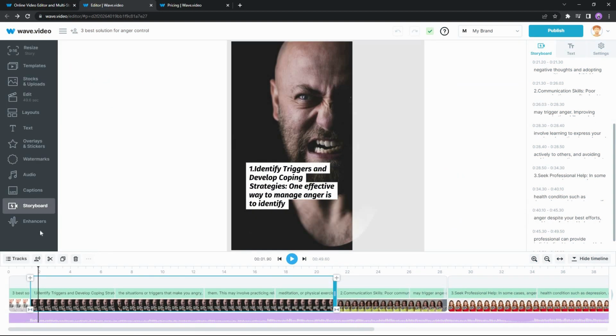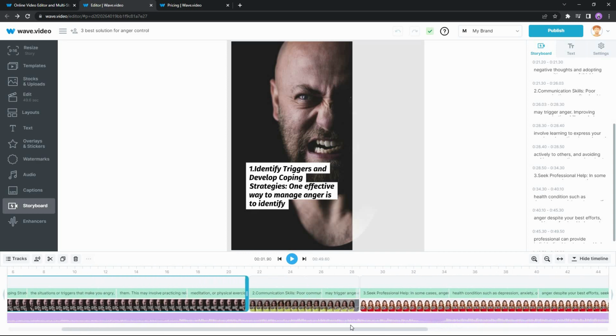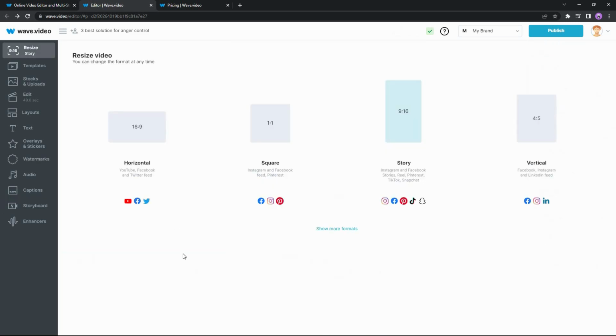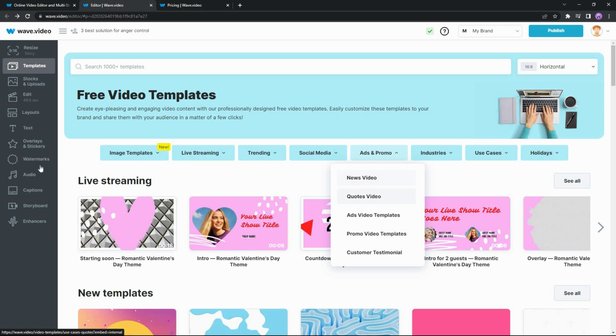This is the editor of WebVideo, and we are currently on the storyboard section, which is the timeline of your video. So you can add a scene or delete a scene from this section. And on top you have the resize option, which lets you choose the aspect ratio for your video. Then there is the template section, and there are over 1000 templates, which is really good. All the templates are divided into various groups. So if you want a specific templates, you can just go to the group and select your template.